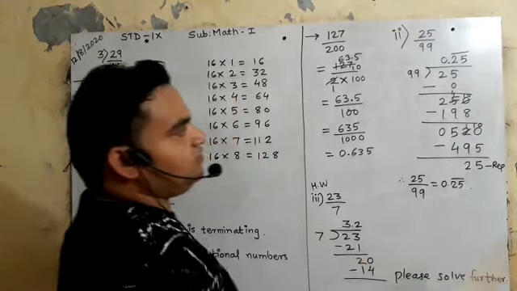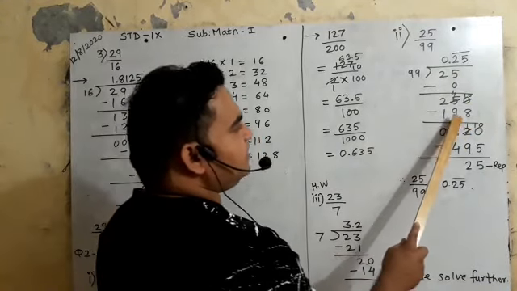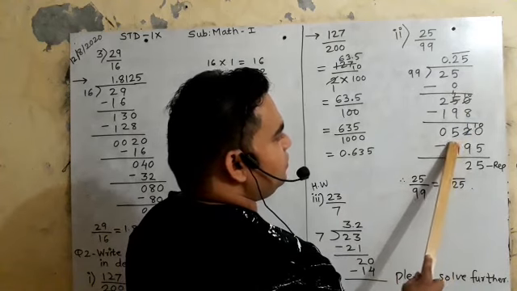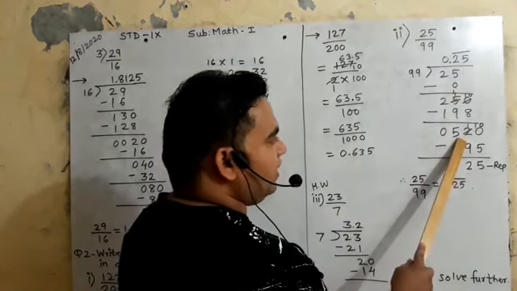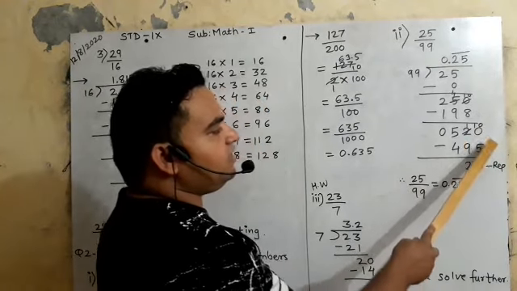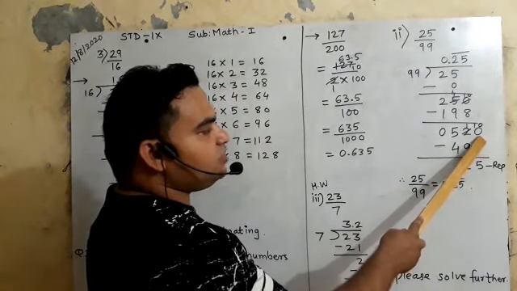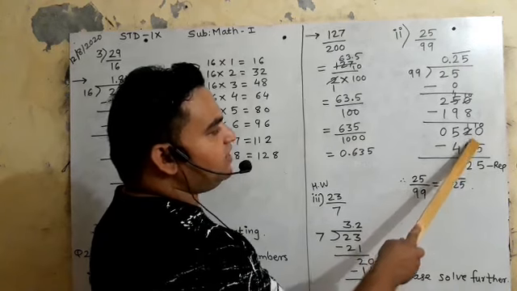Okay, so 99 twos are 198. How much left over? 52. कितने बचेंगे? 52. 99 के टेबल में 52 आएंगे? No. So you will increase this 0. ये 0 बढ़ाएंगे. Okay, so it is 520.